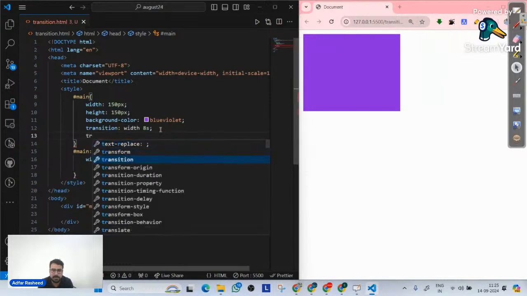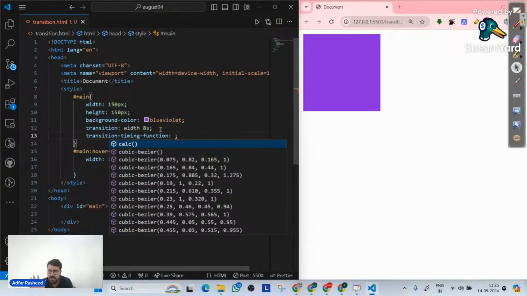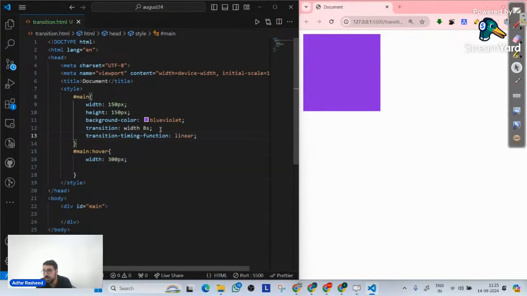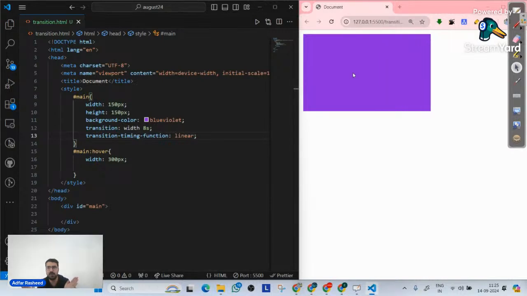So let me simply implement transition timing function. The most wonderful value that you actually implement in most cases is called linear. So linear means throughout, the speed curve should be the same. It should not be a slow start and then gradually take up the speed. It should not be fast, slow start, fast, then end slowly. Throughout it is the same, and you can clearly observe that now the speed curve of this transition is the same. So if anyone asks you what transition timing function does, it simply controls the speed curve of my transition that's happening.